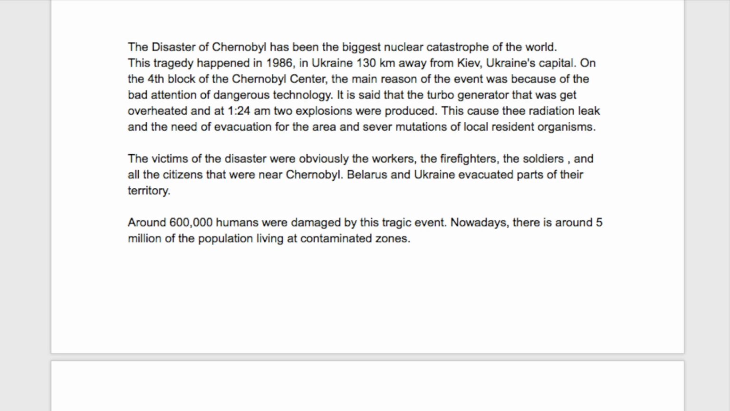2 explosions were produced. This caused the radiation leak and the near evacuation of the area and severe mutations of local resident organisms. Victims of the disaster were obviously the workers, the firefighters and soldiers, and all the citizens that were near Chernobyl. Belarus and Ukraine evacuated parts of their territory. Around 600,000 humans were damaged by this tragic event. Nowadays, there are around 5 million people living in contaminated zones.